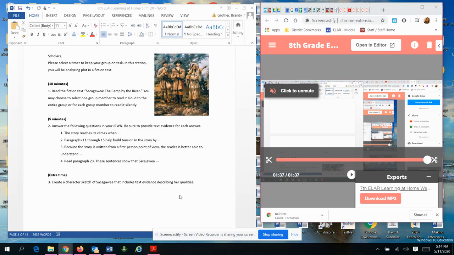And then number 4 says to read paragraph 23. These sentences show that Sacagawea what? Paragraph 23, what does it show that she does or says or is? I don't know, I haven't read it yet. And then put the textual evidence. And then if there's extra time left over or for extra time on number 3, they want you to create a character sketch of Sacagawea that includes text evidence describing her qualities.